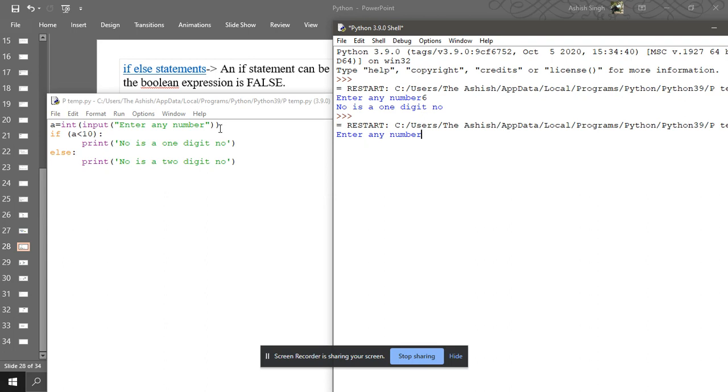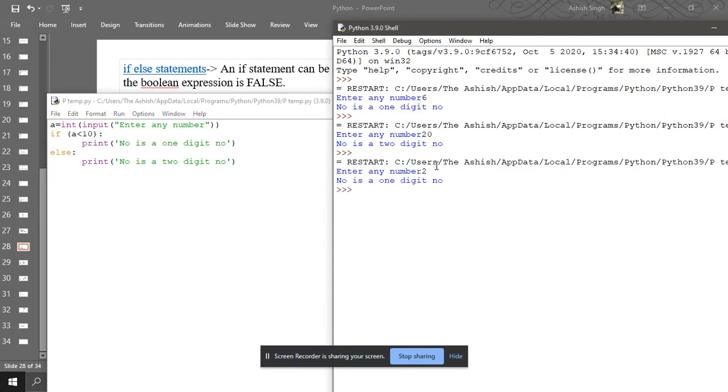Now we are going to see the example of if else. Enter a number. The number is 20. The number is a two digit number. Any doubt? Run it once more. My system has become a bit slow. Now when I enter the number 2, the number is a one digit number. Clear?